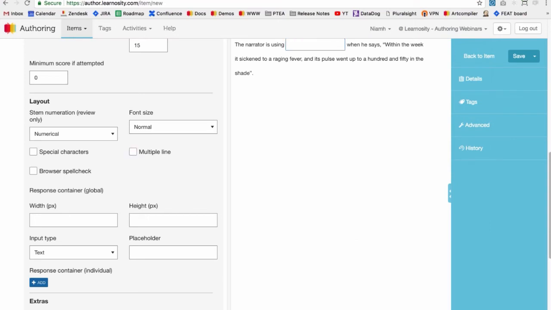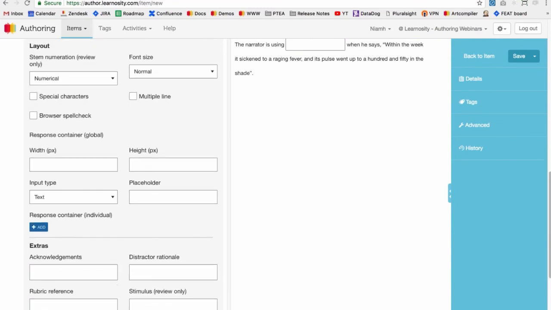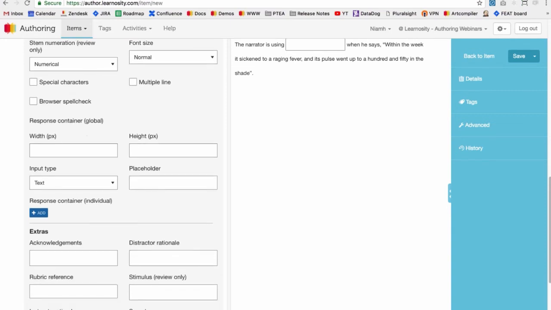And then we also have some response container settings here. So response container global will apply to all response boxes in the question. And then response container individual is the configuration for individual response boxes in the question. So in this case, we've only one response box, so we can just use global. It doesn't really matter. But response container individual is useful if you want the response boxes to be different sizes or have different placeholder text or something.